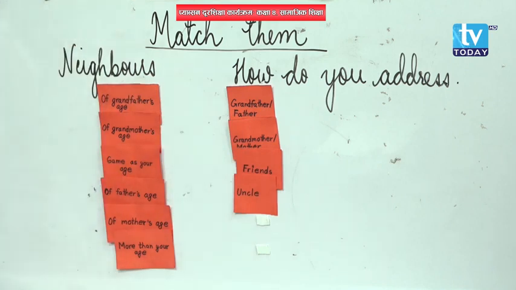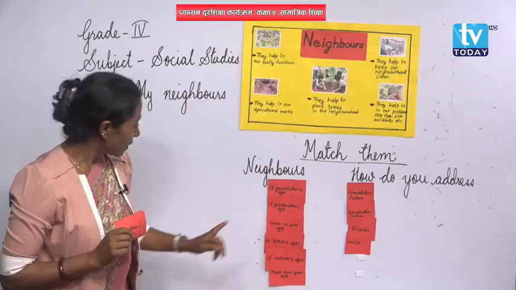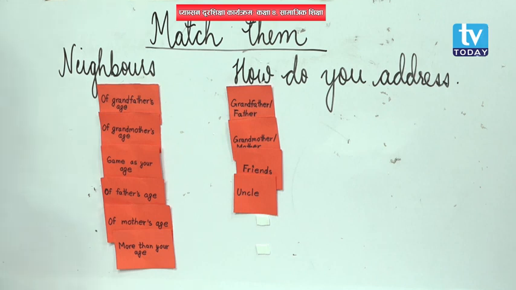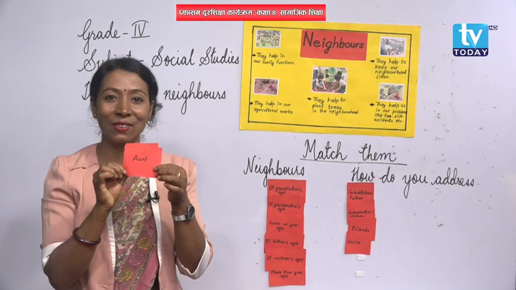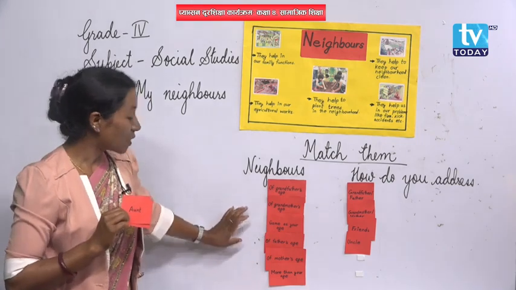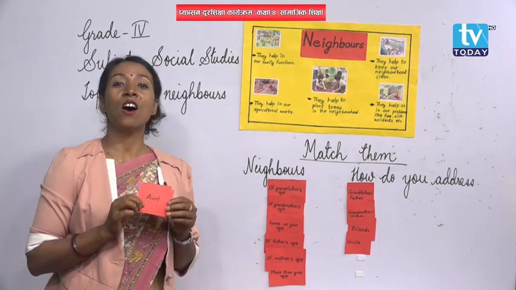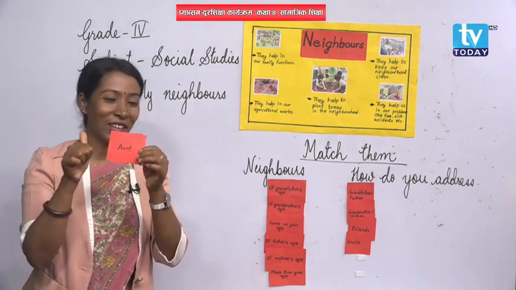Okay then. Now we have two more left, right? So, what is the one? There is a neighbor who is of your mother's age. What do you call her? This one? Brother or sister? Obviously not. Then let's go for the next. What is here? Okay, this is aunt. Very good. The neighbor who is of your mother's age, you can call her aunt, right? Very good.